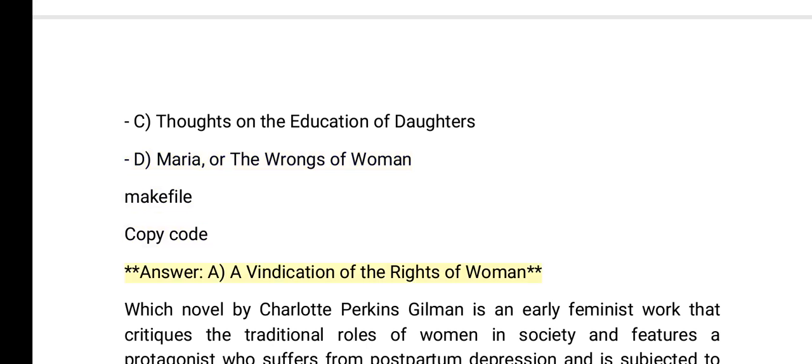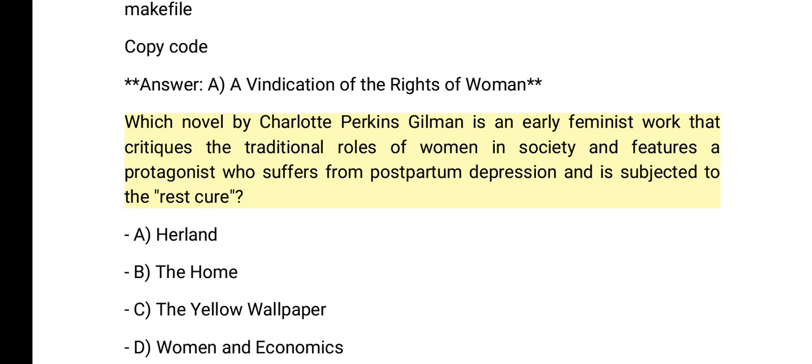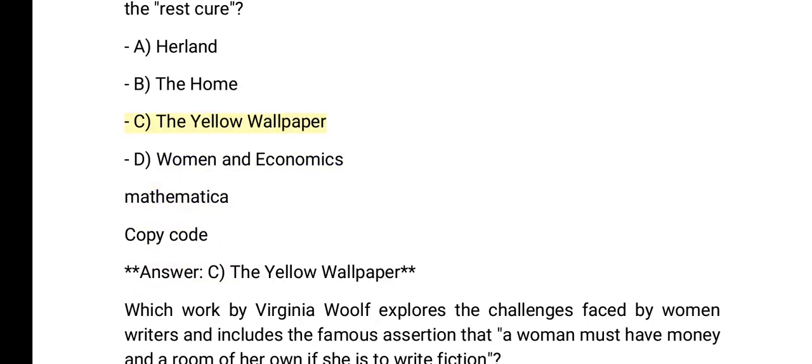Vindication of the Rights of Woman. Which novel by Charlotte Perkins Gilman is an early feminist work that critiques the traditional roles of women in society and features a protagonist who suffers from postpartum depression and is subjected to the rest cure? A. Herland. B. The Home. C. The Yellow Wallpaper. D. Women and Economics. Answer. C. The Yellow Wallpaper.